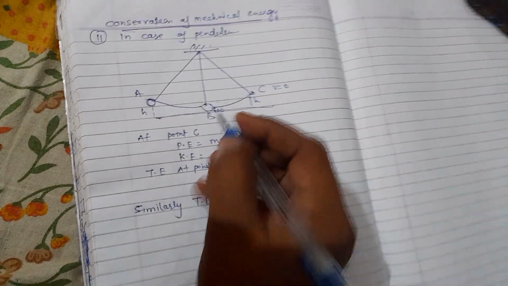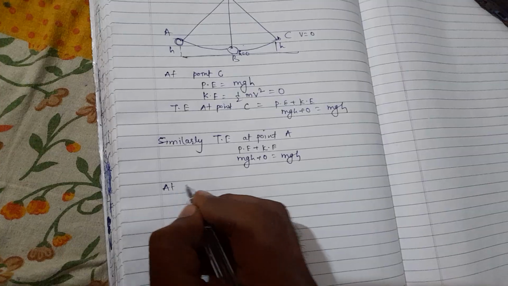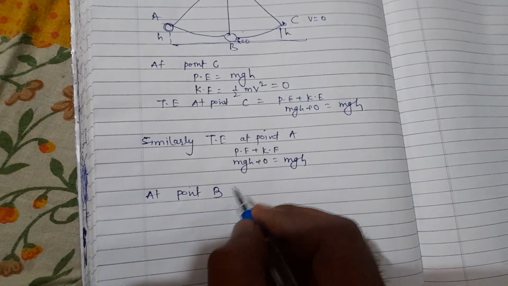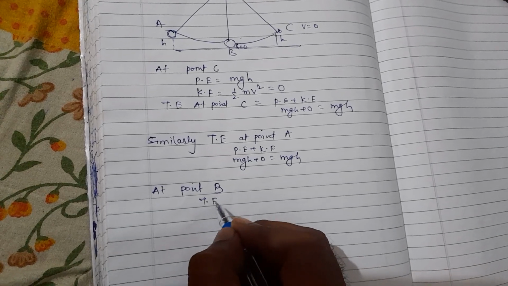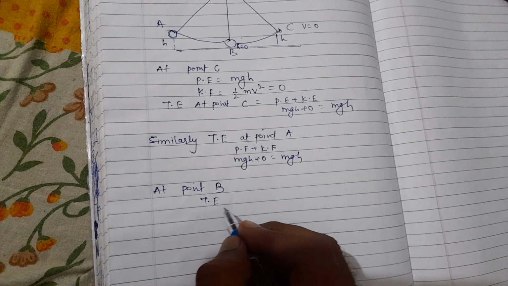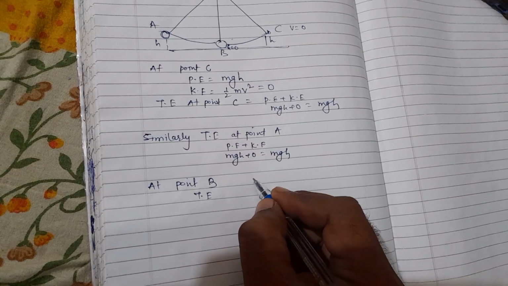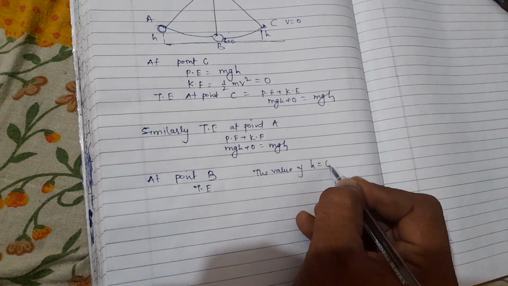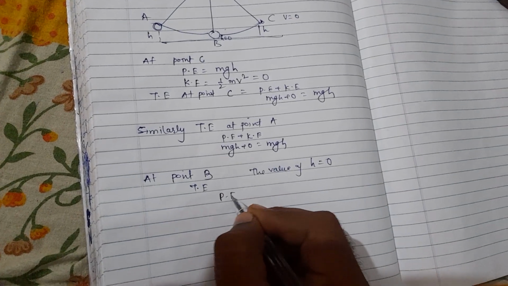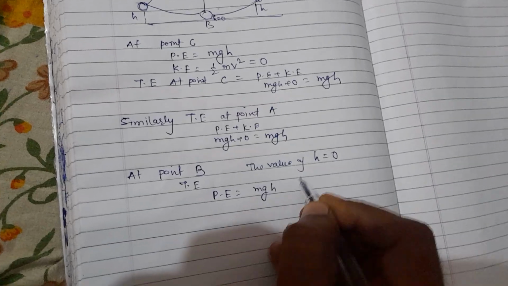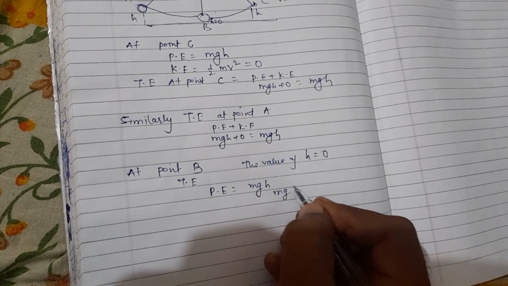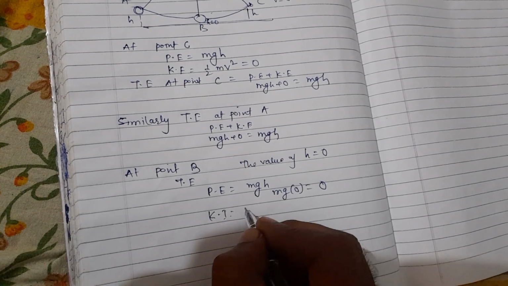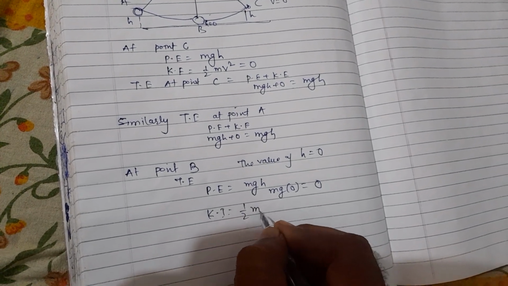Now at point B, the value of height equals 0. So potential energy equals mgh, that is mg into 0 equals 0, and kinetic energy equals 1/2 mv square.